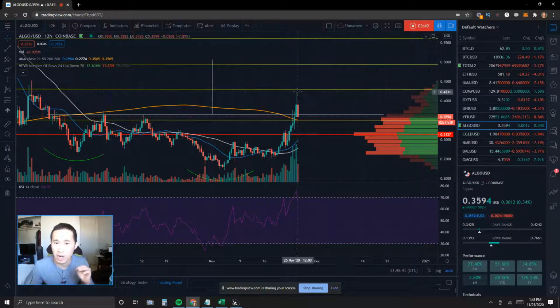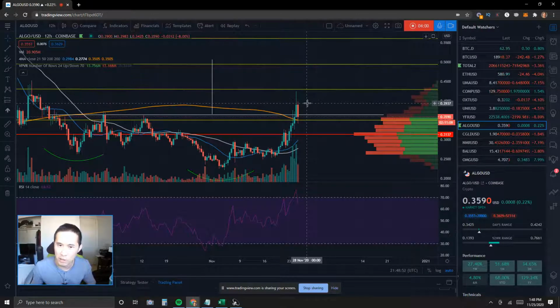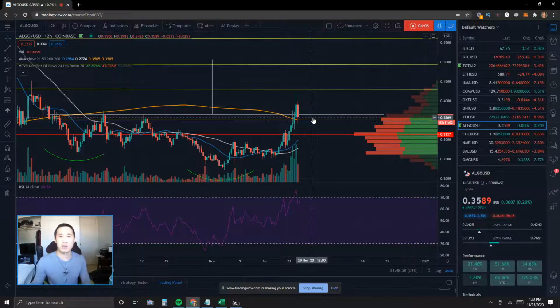So we had gone all the way up to about the 43 cents level on the last 12-hour candle, and now that did not hold, and we had a pretty significant pullback. Took us all the way back to almost as low as about 34 cents. Now we're going to see if this level, this initial breakout level, is going to hold the price action up.